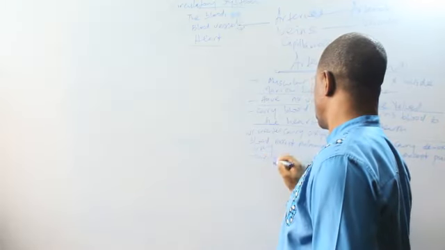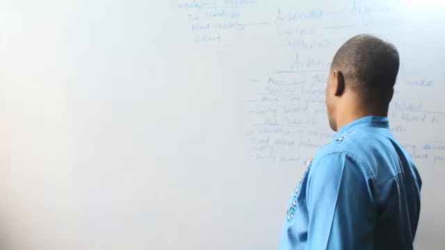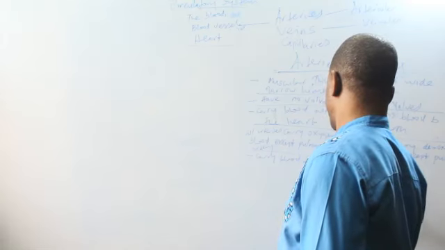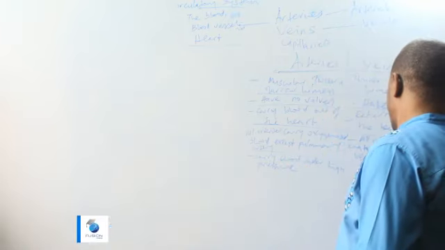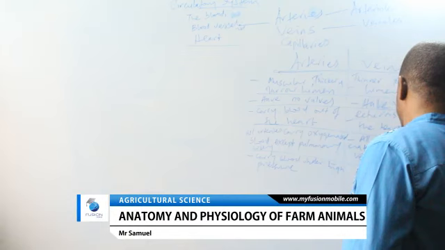Then arteries carry blood under high pressure. Veins carry blood under low pressure.